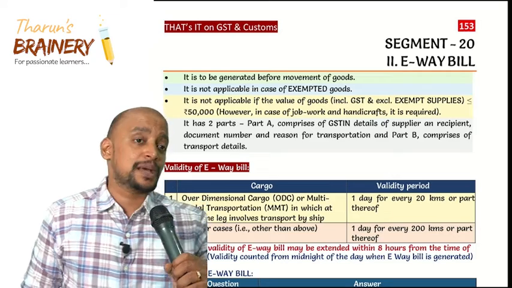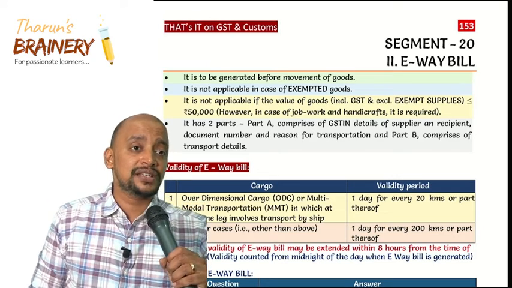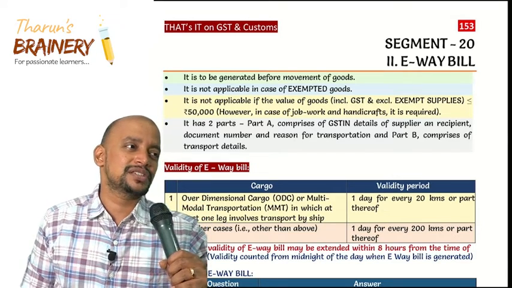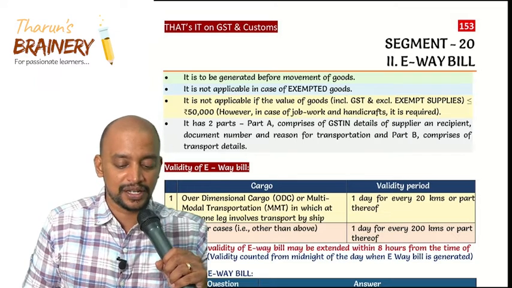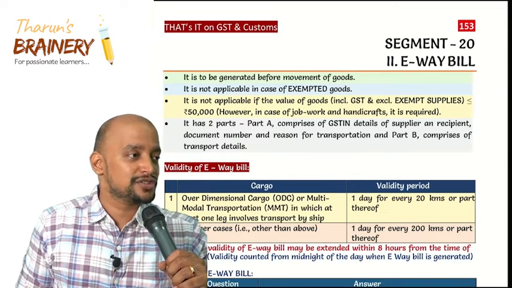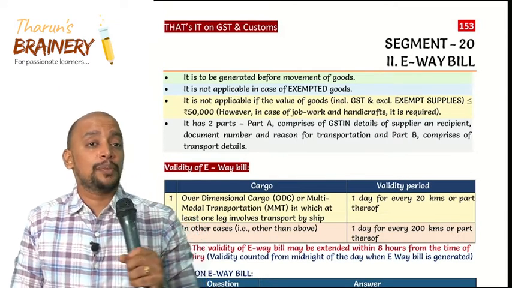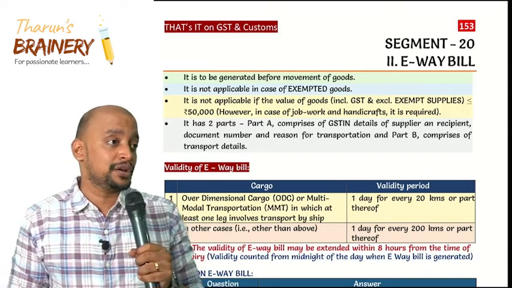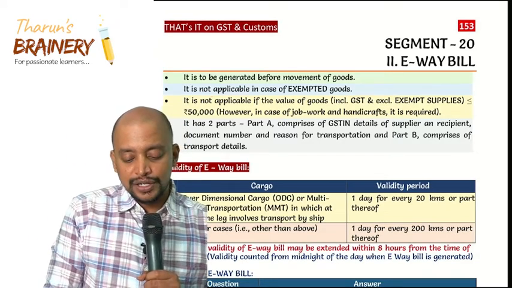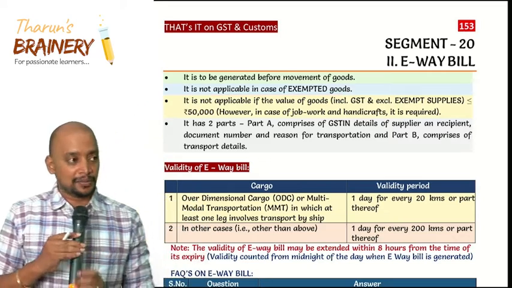Whether this E-way bill is applicable for goods or services or both: only for goods. How can a service be moved from one place to another place? So it is only in case of movement of goods. That too, what type of goods, taxable goods or exempted goods? Only taxable goods. So it is not applicable in case of exempted goods.